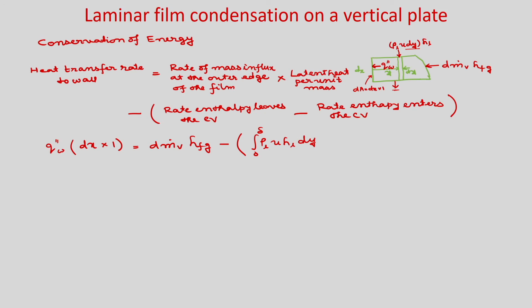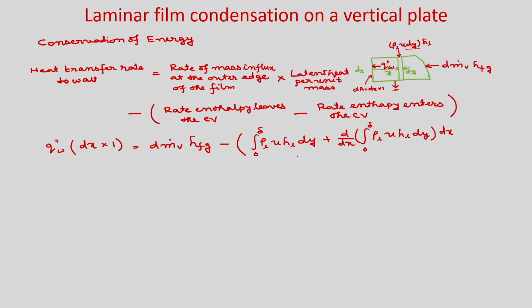So, this is coming in, but when you consider what is leaving the control volume, then you use the Taylor series expansion and this will be this plus change of this, d by dx of integral 0 to delta rho L U H L dy, into dx.